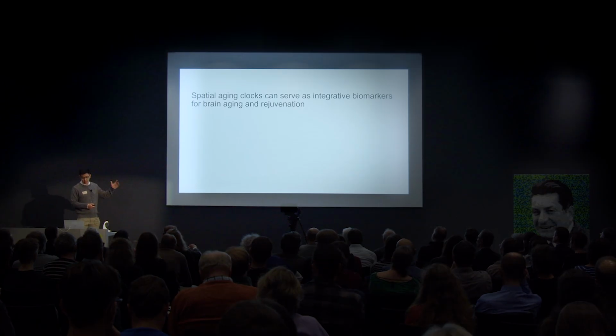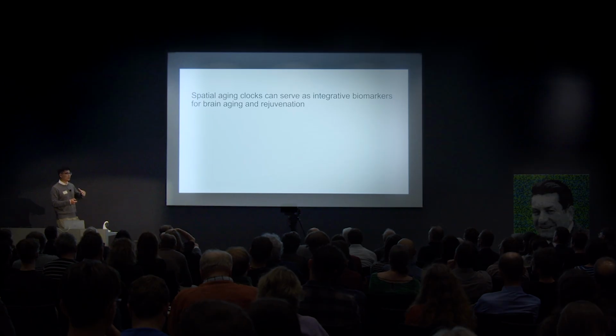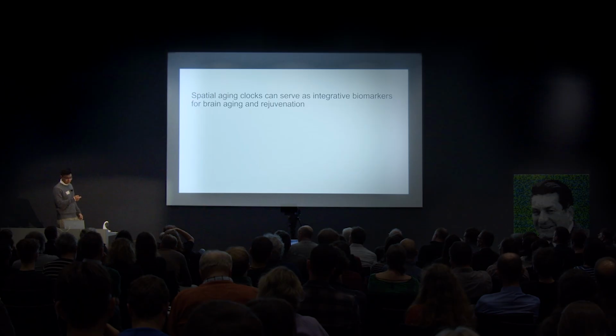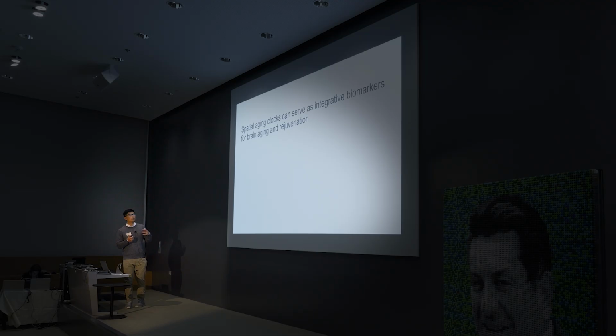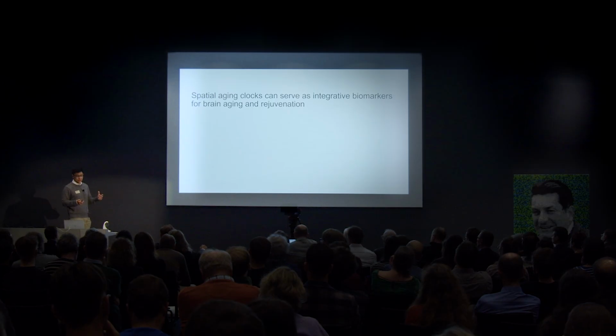And so far, I've shown that spatial aging clocks can predict age pretty accurately. I won't go into the exact details, but we've also validated that it generalizes well to other domains, so other brain regions, for instance, or across biological sex, and also that it has pretty integrative, biomarker-like qualities in terms of predicting brain aging. So in the context of diseases like multiple sclerosis and Alzheimer's disease, we see accelerated aging reported by the models. In the case of rejuvenation, for instance, partial reprogramming or exercise, we see rejuvenation, or a lower predicted age, under these models.